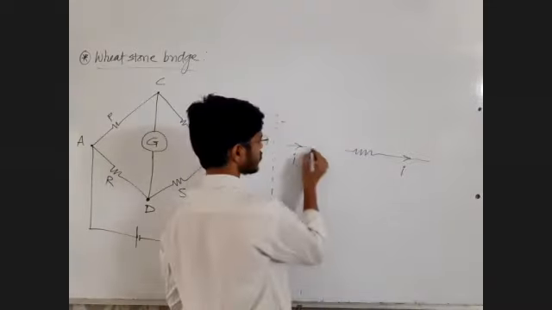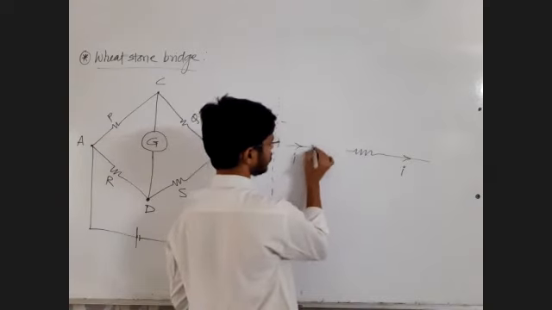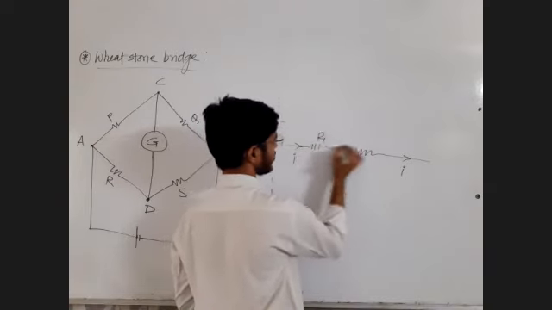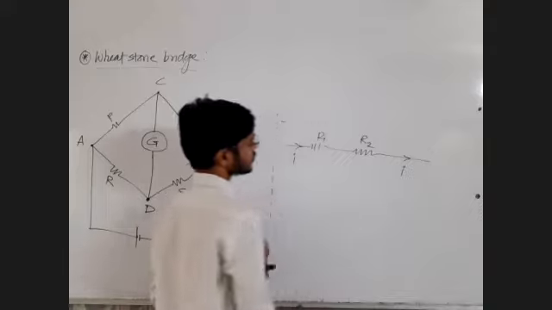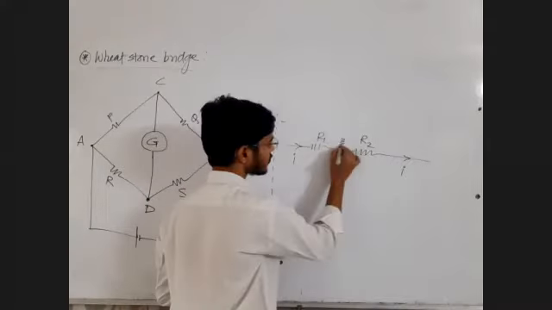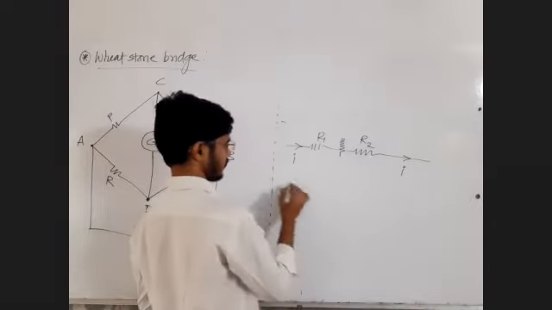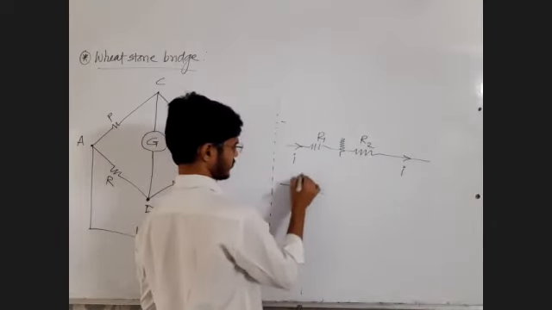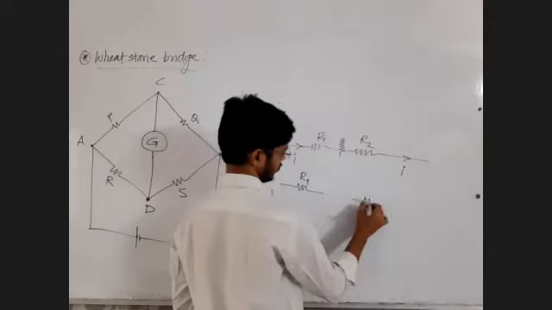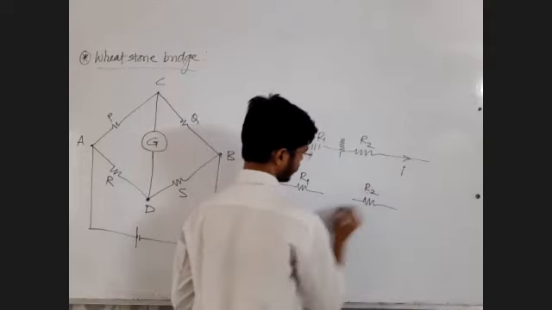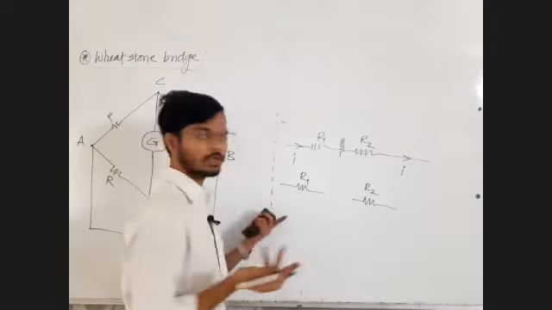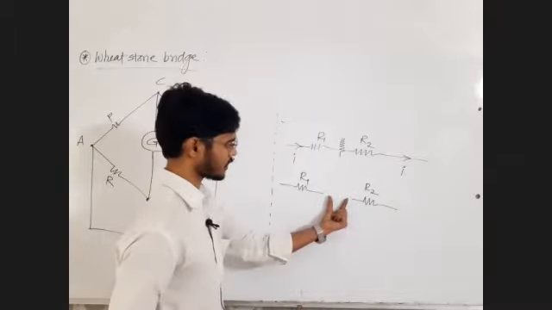Break means don't remove any component. Let me call this R1 and this R2. I just broke this branch here. Now the current flow will stop because it is an open circuit.